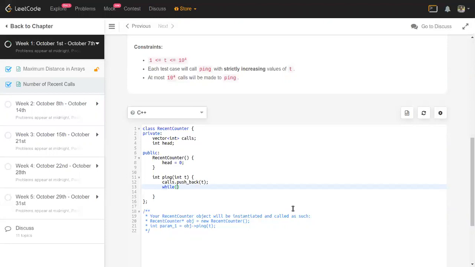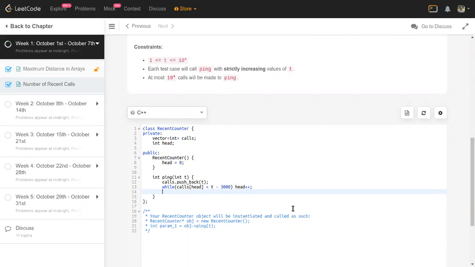let's say calls of head, if that is lesser than t minus 3000, then I'm going to remove that. So removing that is all about just incrementing the head counter for me. So that's all I'm going to do, right? So when I do this, after this, my head counter is appropriately increased.